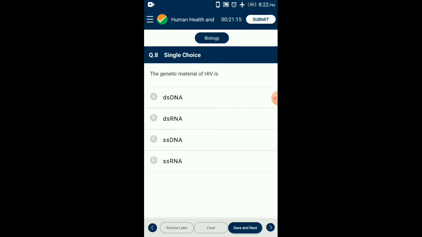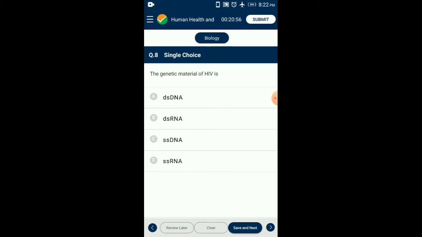Question number 8. The genetic material of HIV is: Viruses are subcellular particles which are obligatory, intracellular, and infectious. They are made up of protein and nucleic acid. There is either DNA or RNA, but never both.